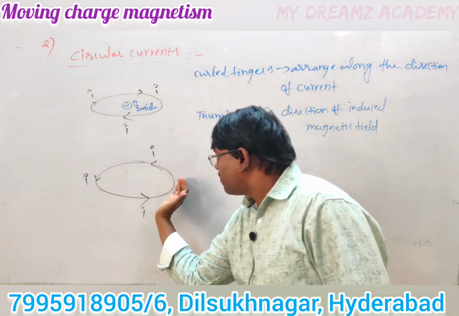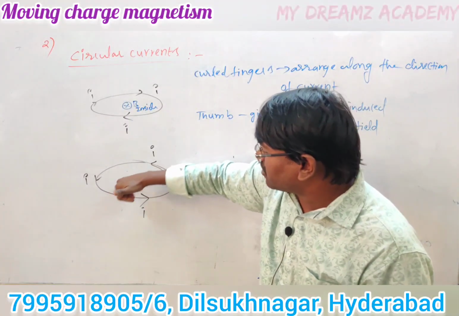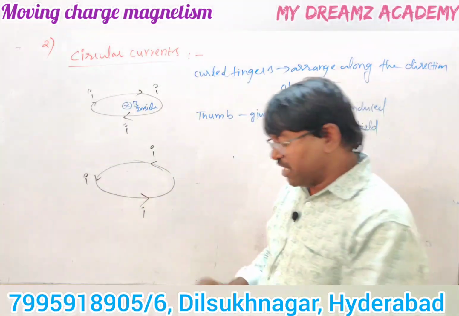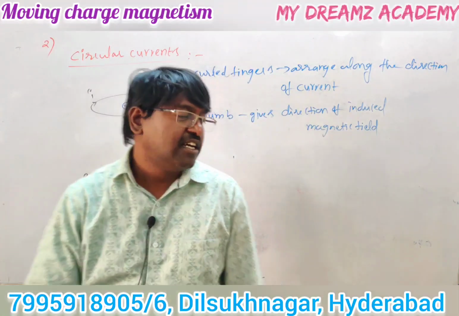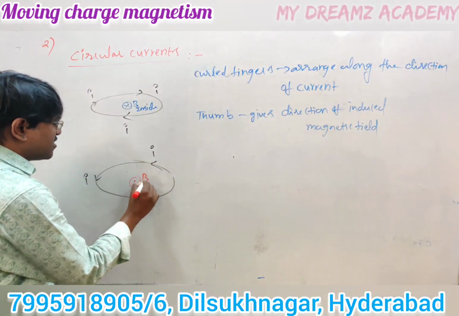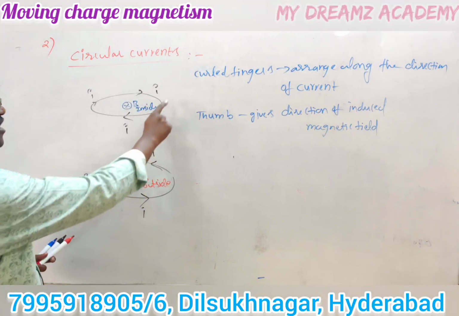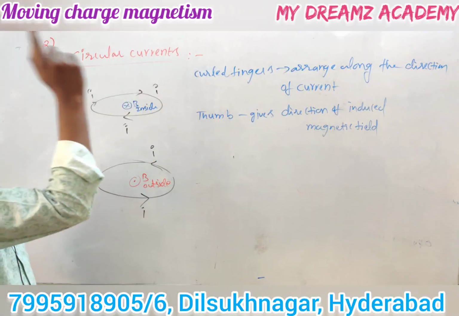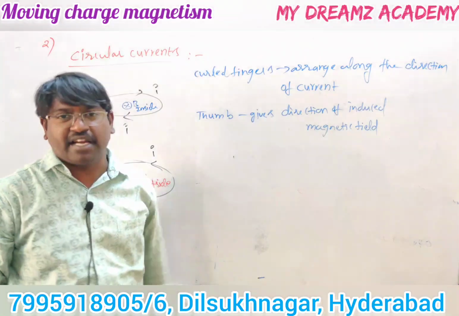Arrange these curled fingers along the current direction. Now the thumb is outside in this case, so the magnetic field is outside. Outside is indicated by a dot like this. This B is outside. So if the current is in circular shape, the curled fingers are arranged along the direction of current and the thumb gives the direction of magnetic field.